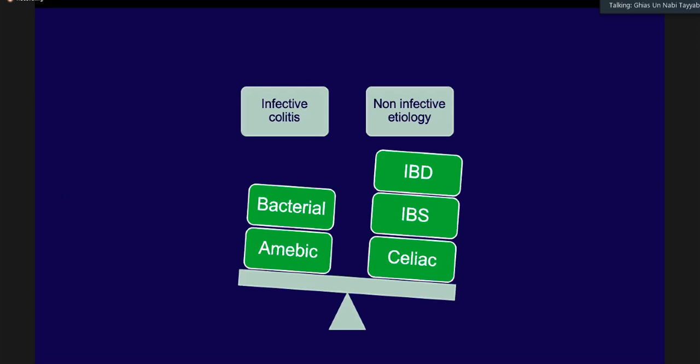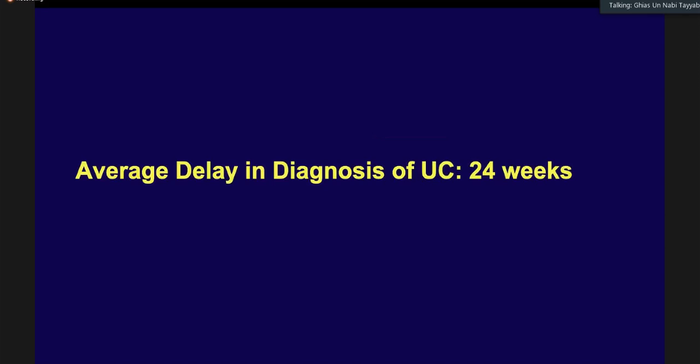And the paradigm should shift from infective causes like bacterial colitis to IBD, and then similarly other overlapping disorders like IBS or celiac disease. So this paradigm shift is being seen increasingly over time.